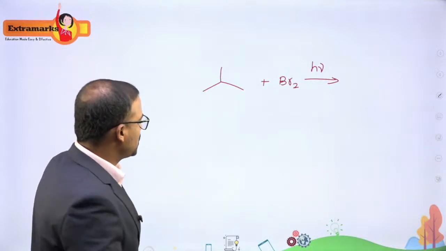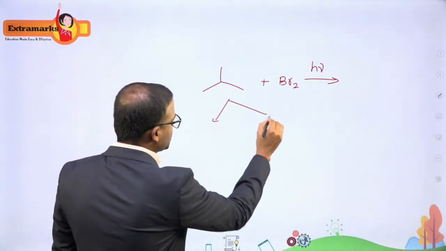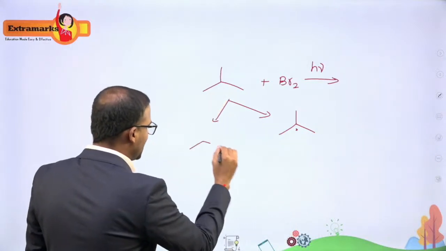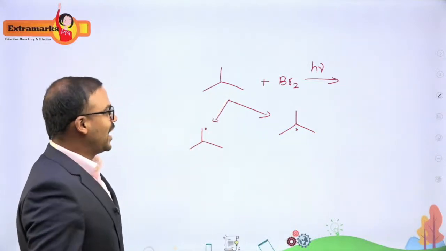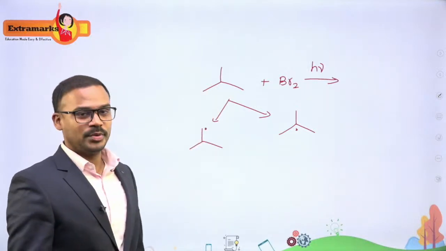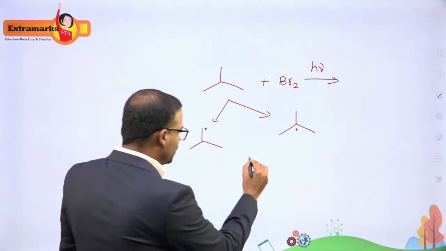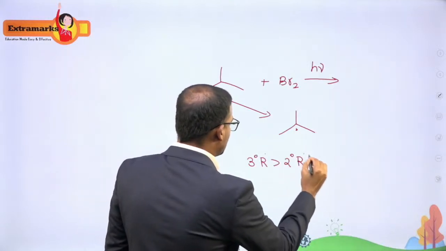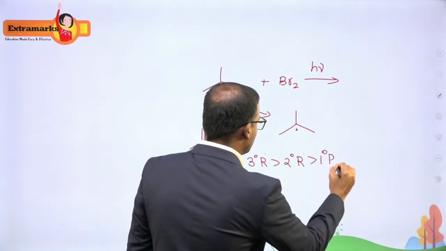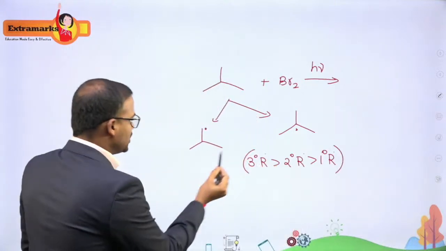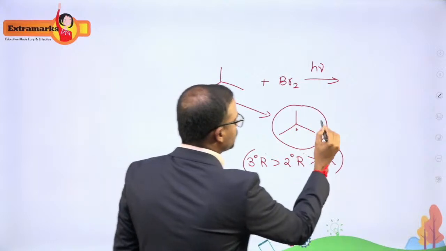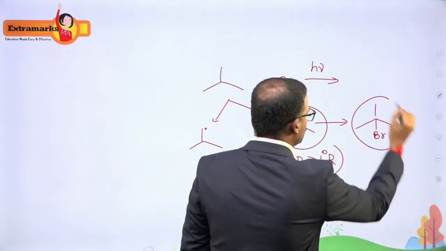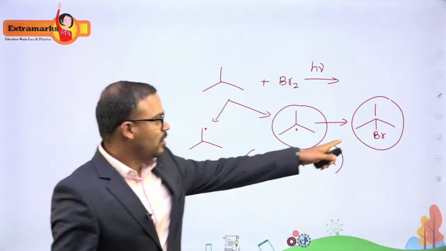So what are the free radicals which are possible from here? This is one free radical which is possible, and the other free radical is this one. So I have two free radicals forming from isobutane, and which is more stable? We know that tertiary free radicals are more stable than secondary free radicals, than primary free radicals. So based on this, this is going to give me the major product, like Br is going to attach to the tertiary carbon. So this is my major product.